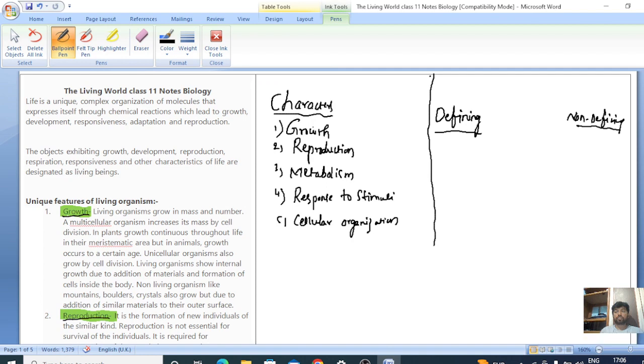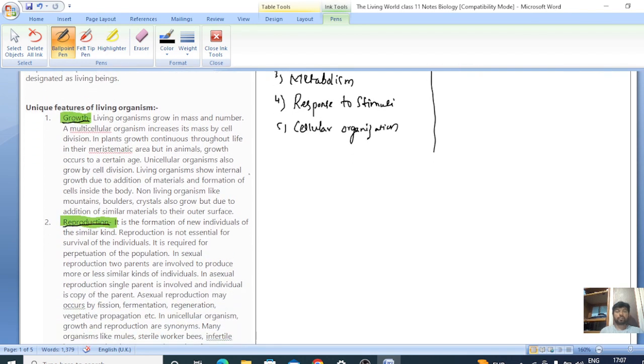First, we'll talk about growth. What is meant by growth? Growth is nothing but an increase in mass. What is meant by mass? The particles, muscle, all of that. Soil particles will also be considered.